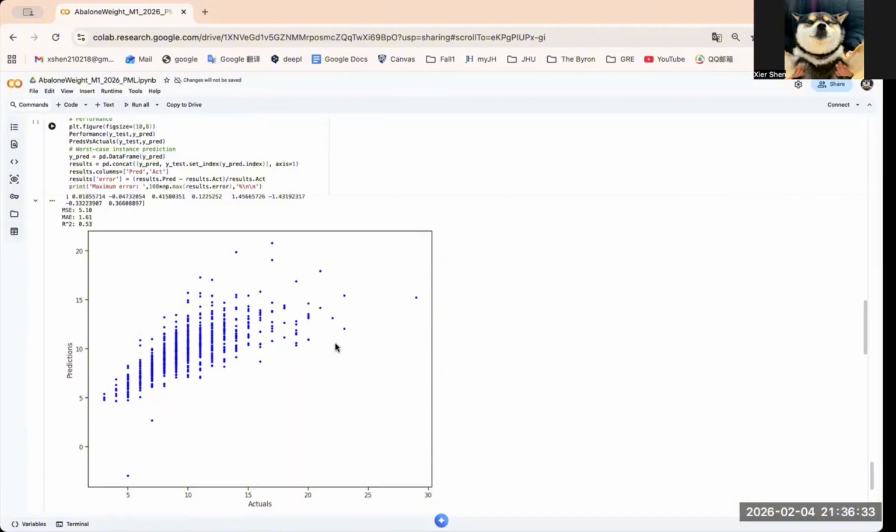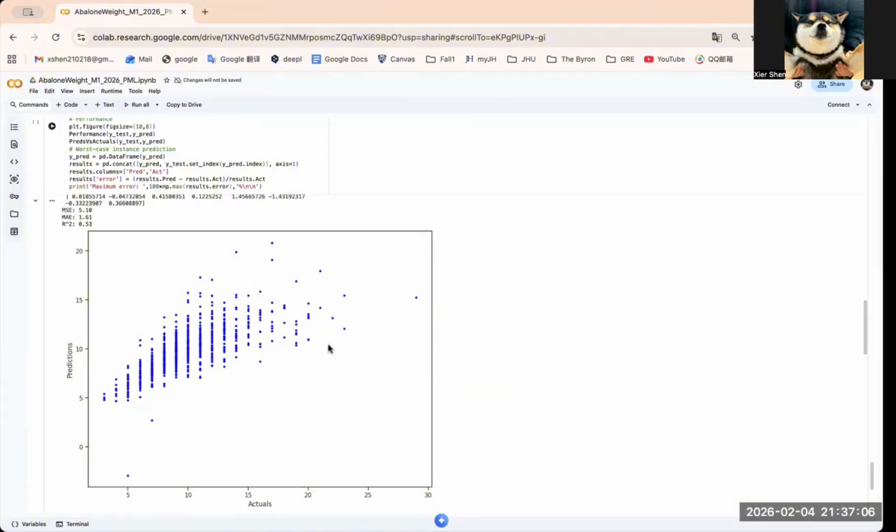In comparison, the MLP neural network and KNN regression also performed reasonably well with R square values around 0.5 to 0.51 and MAE close to 1.6 rings. This indicates that there may be some nonlinear patterns, but the improvement over the linear regression was limited. On the other hand, several models performed much worse.